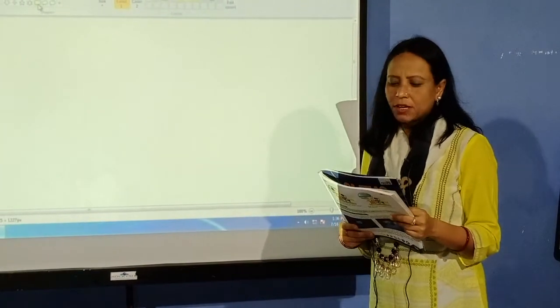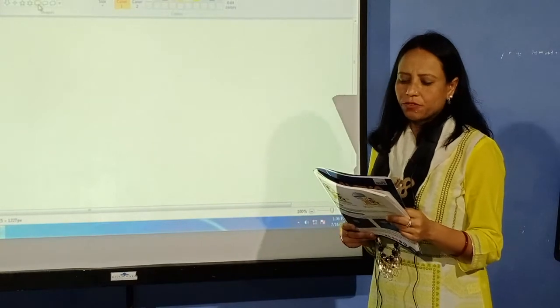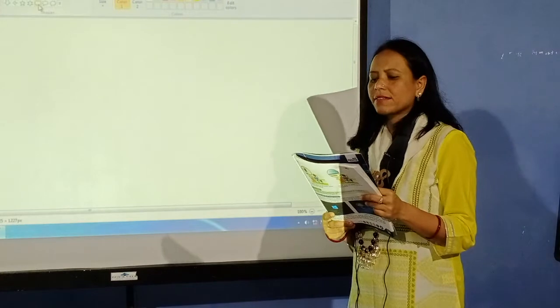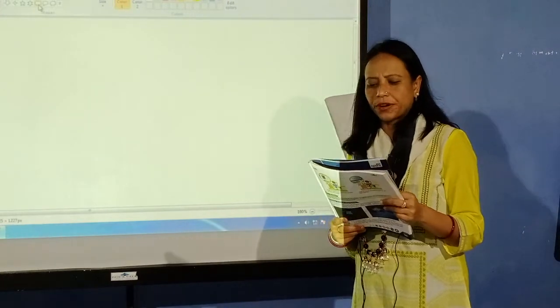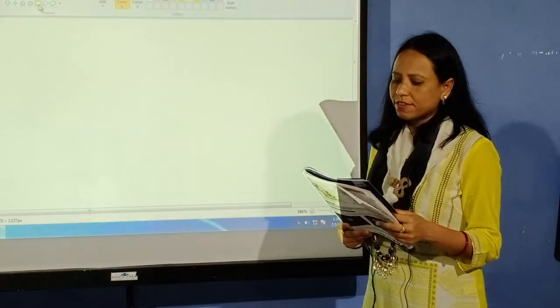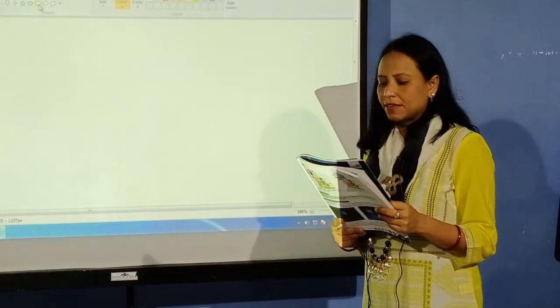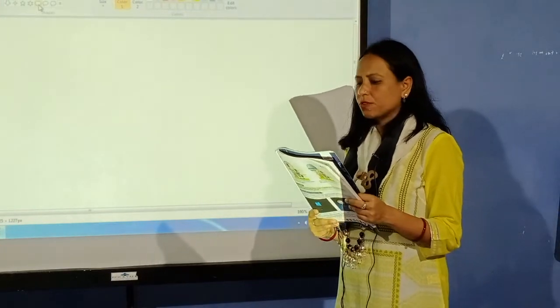Windows 95, Windows XP, Windows Vista, Windows 7 and Windows 8 are some common versions of Windows operating systems. Windows 10 is the latest version of Windows operating system. In this chapter, we'll explore Windows 10.